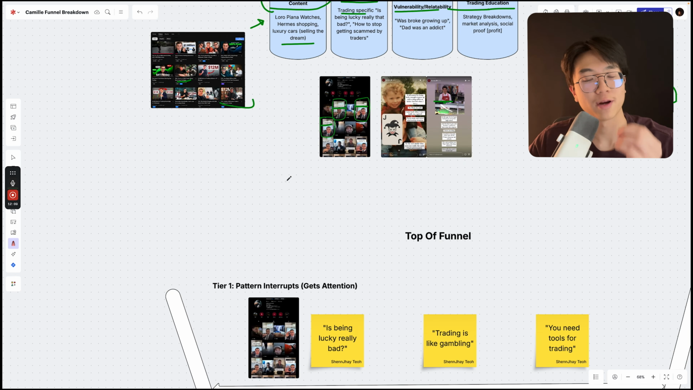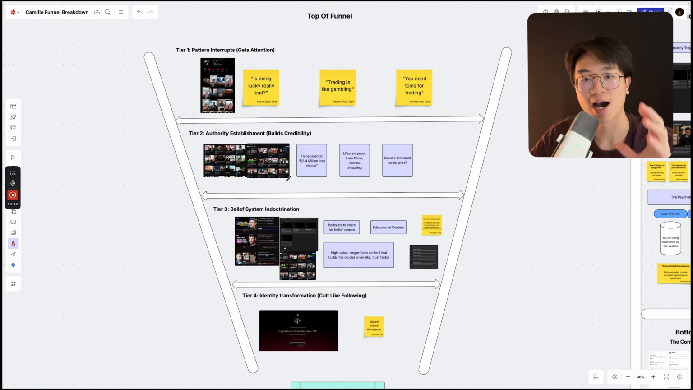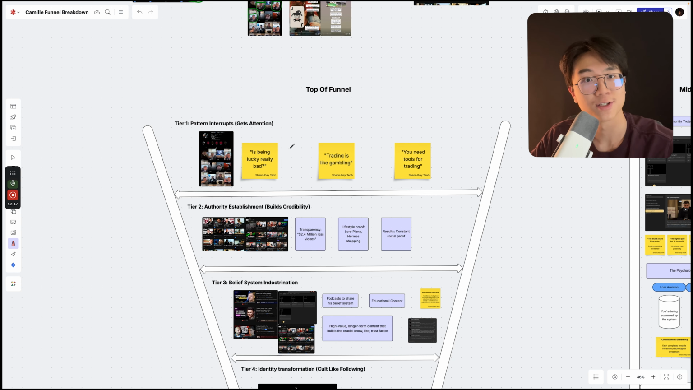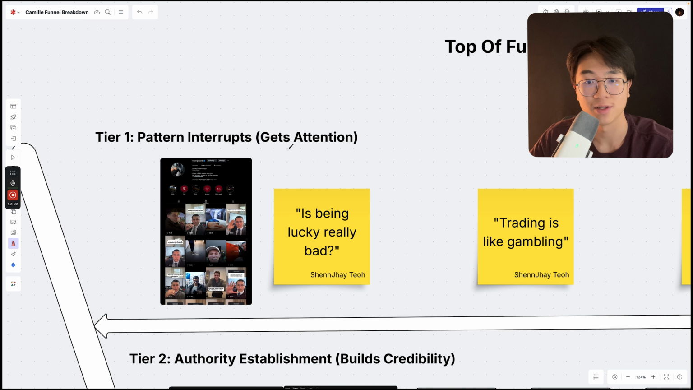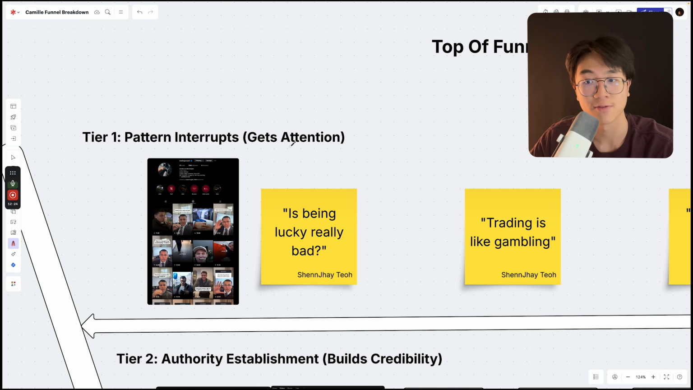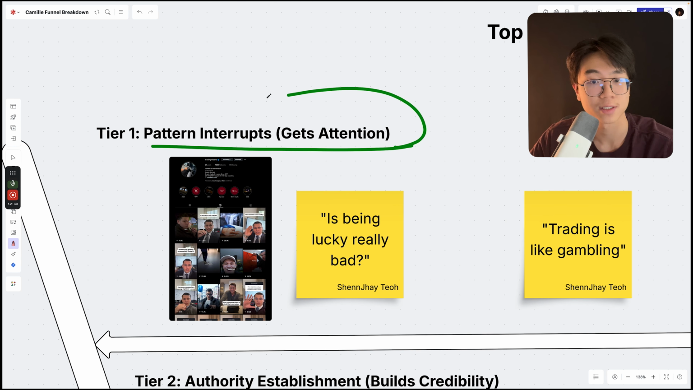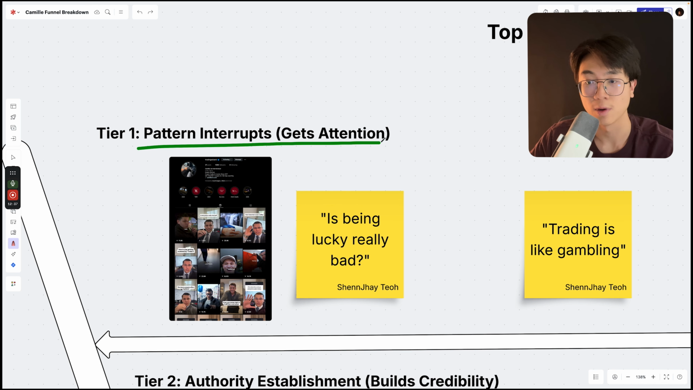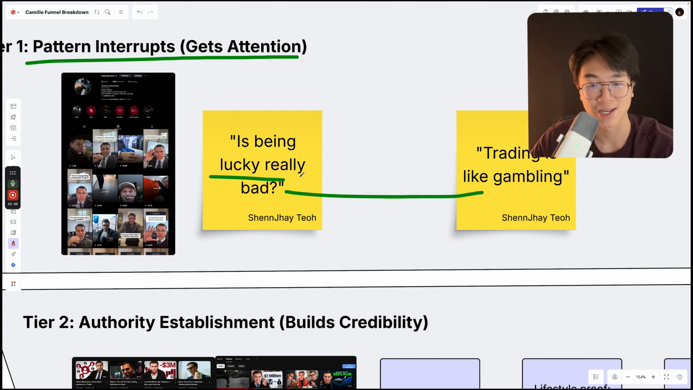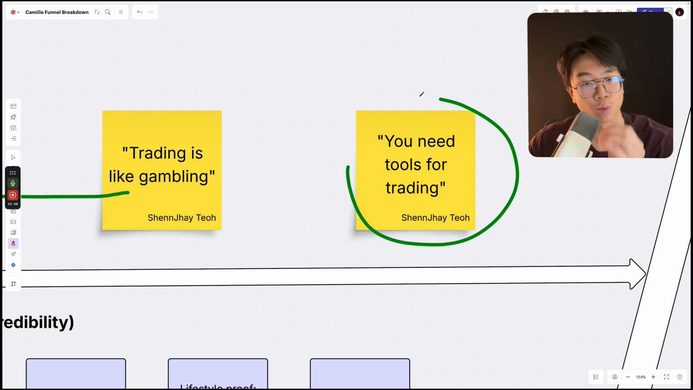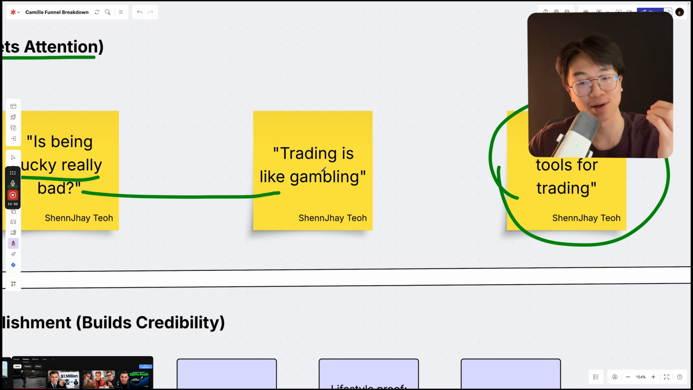Now, this is a part where it gets interesting because how does the entire thing work together? Top of funnel splits into 4 different tiers, and we're gonna go in depth. Tier 1 is the pattern interrupt, which is how he gets attention from his ideal client avatar. He posts reels with educational hooks, right? Trading is like gambling. Is being lucky in trading really that bad? Tools you need for trading, etc. To hook in traders who are actively trading, which is his ideal client avatar.